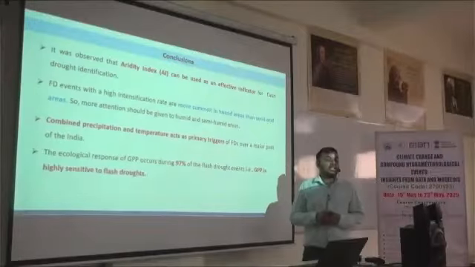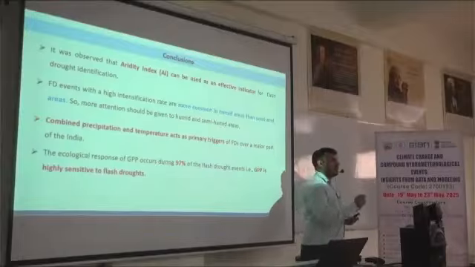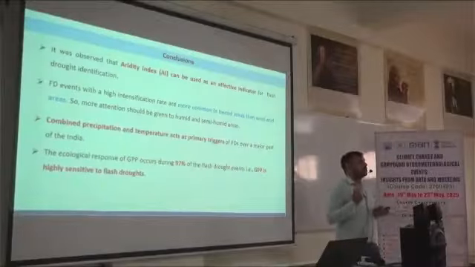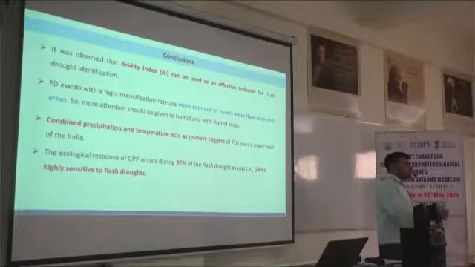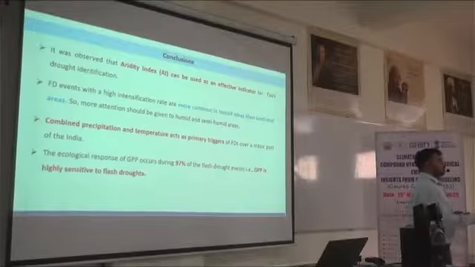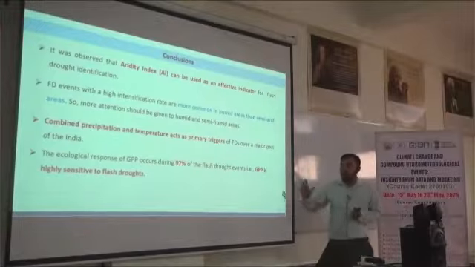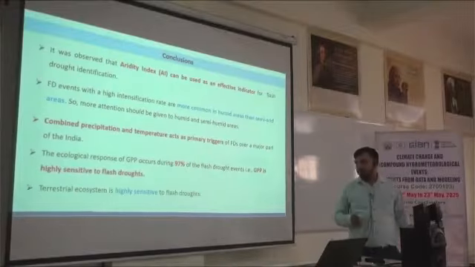How do we get to know that our ecosystem is affected? Because we are taking the GPP value. If during the flash drought that GPP value declines, it means our ecosystem is responding to the flash drought. Due to flash drought conditions, the GPP value decreases. So that is the response.